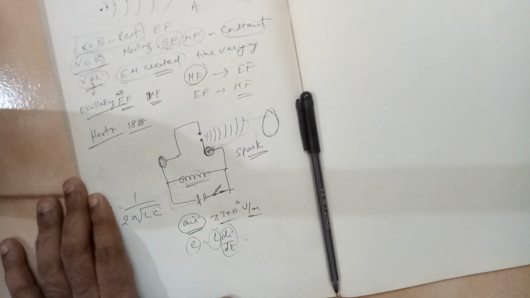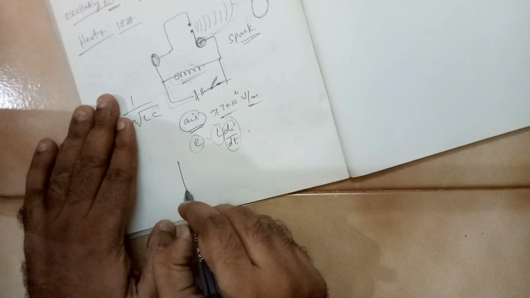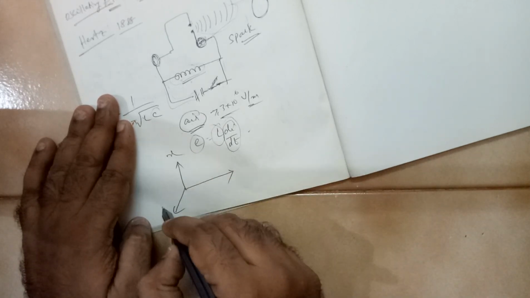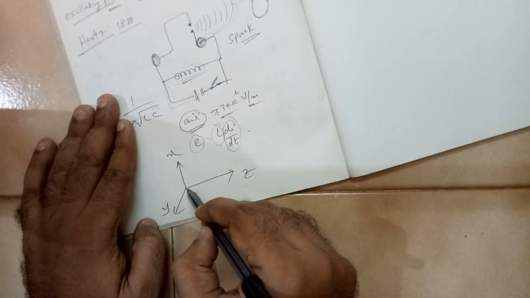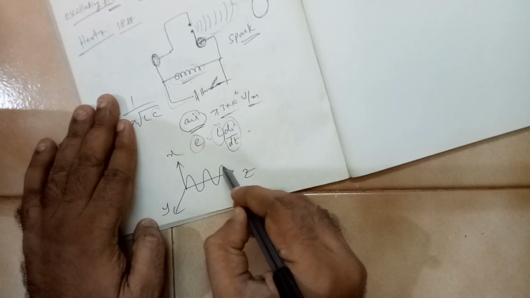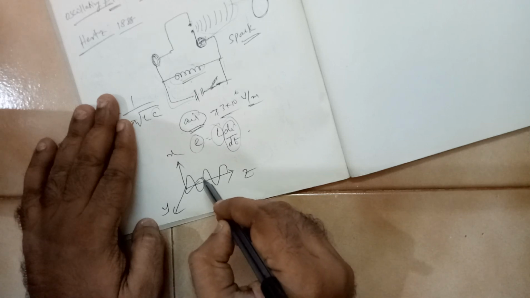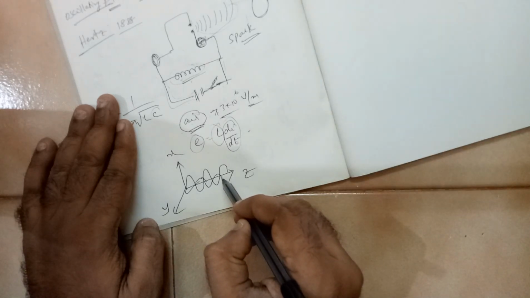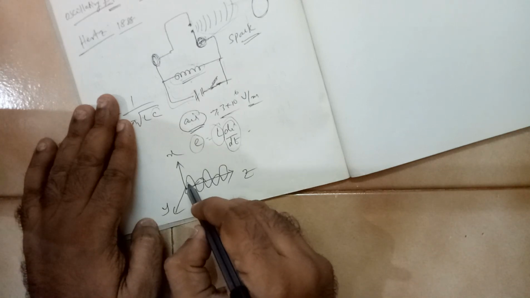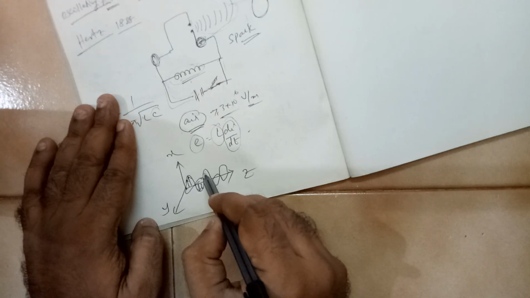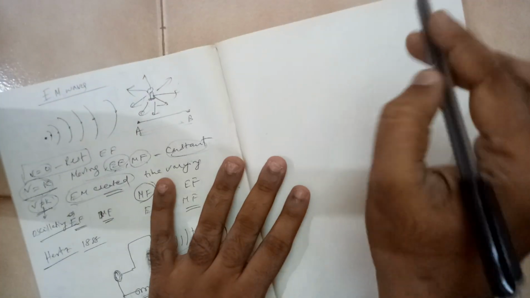And electromagnetic waves are transverse waves. If you try to draw a diagram, it is like this. This is my x, y, z. So electromagnetic waves will look something like this. Let me draw a little bigger one.